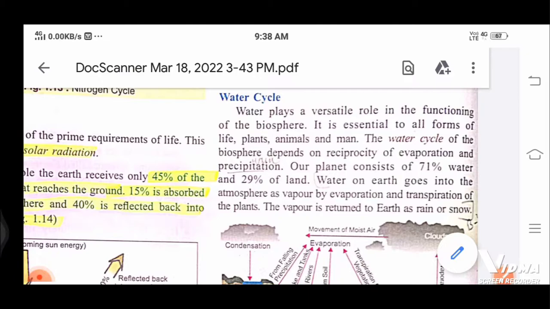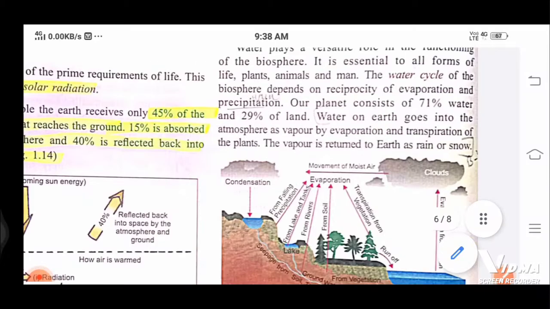Water on the earth goes into the atmosphere as vapors by evaporation and transpiration of the plants. Do you know what transpiration is? The extra water which cannot be used by the plants is taken up into the air by evaporation, and that is called transpiration. So water on the earth goes into the sky as vapors by evaporation and transpiration. The vapor is returned to the earth as rain, snow or dew.